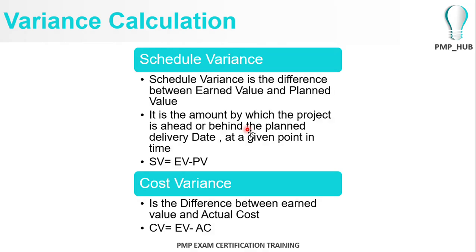Right. So again, the schedule variance is the monetary value of your delay in your project, or maybe schedule variance can go to a favorable variance also. I have another example with that effect. So schedule variance will be earned value minus the planned value, and the cost variance will be the earned value minus the actual cost.